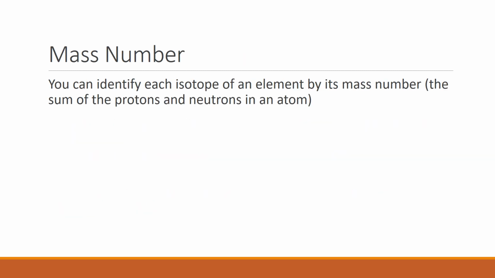Okay, so we're going to have a few calculations here. This is some of the first math we're really doing. It's nothing too complicated, but the first thing is the mass number. You can identify an isotope of an element by the mass number. All you have to do is find the sum of the protons and neutrons in the atom. So let's say we have neon, which has 10 protons, and an isotope of neon that has 11 neutrons. You just take 10 plus 11, and its mass number would be 21. So it's not very difficult. All you got to do is add protons and neutrons together.